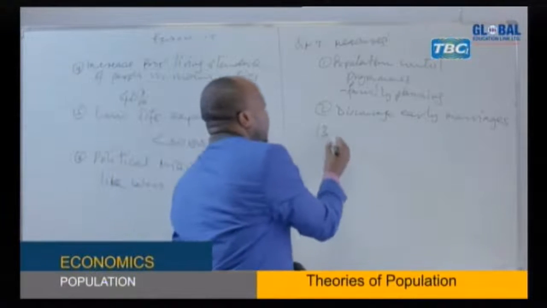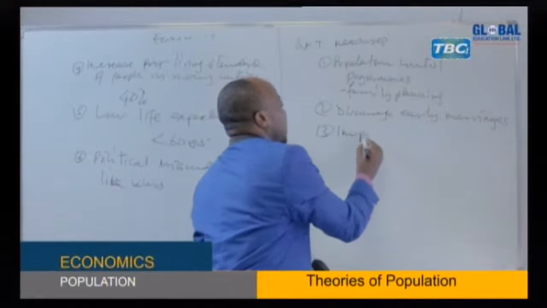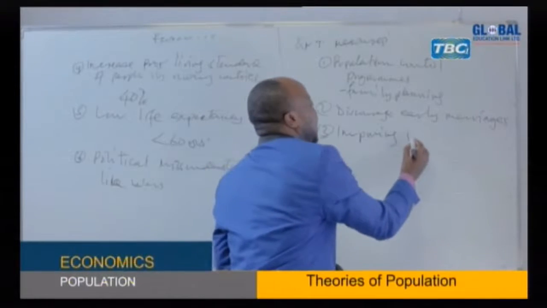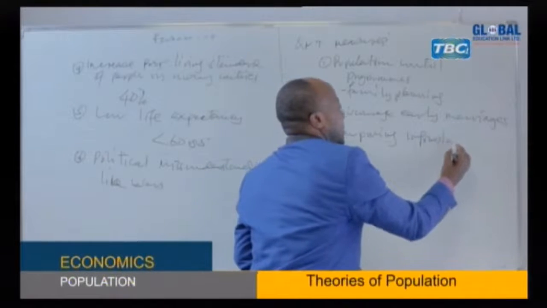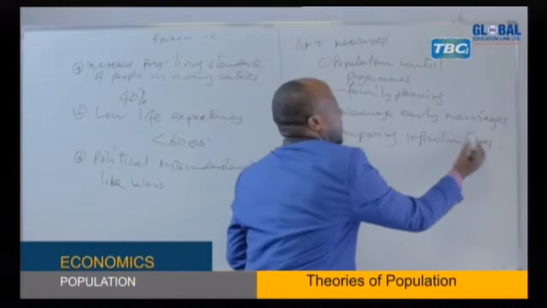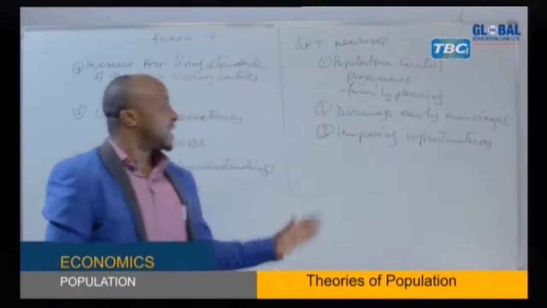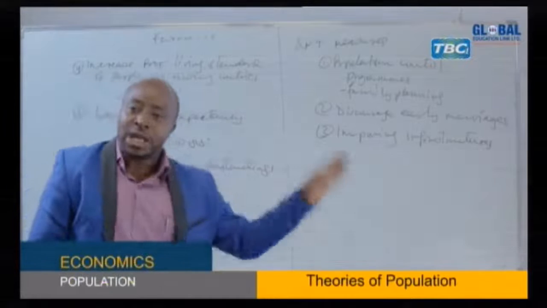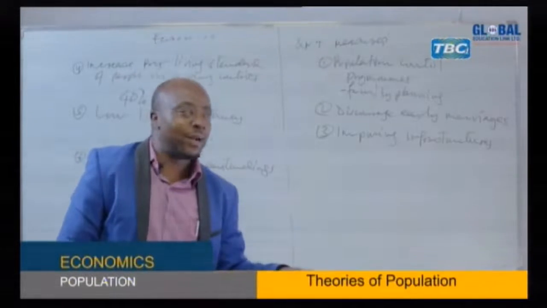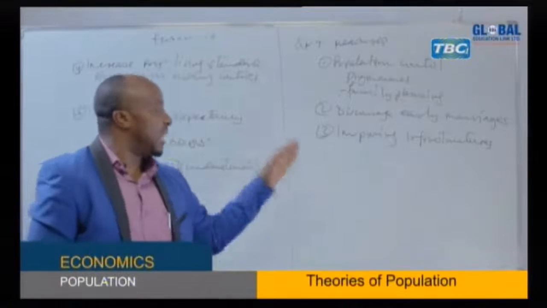But also, improving infrastructures, such as transport networks like roads, railways, airports, and other forms of transport.